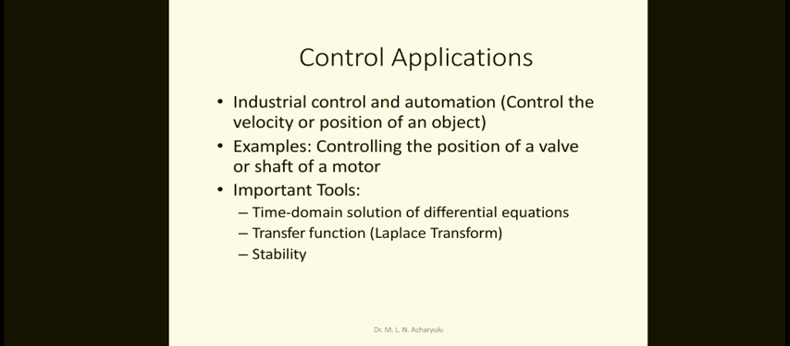Now, what are the control applications? We will go into depth later. Industrial control and automation: controlling the velocity or the position of an object. This is an excellent application in industries. Controlling the velocity or the position of the object, for example in a radar system. What is generally a radar? Radar is a radio. What is a radar?